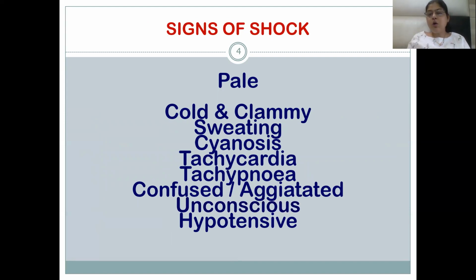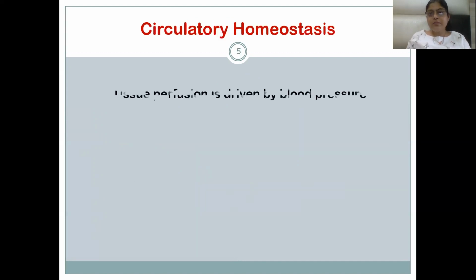So these are the various signs and symptoms of shock. How will a patient with shock present? They will have pale, cold, clammy skin, sweating, cyanosis, tachycardia, tachypnea, and be confused, agitated, unconscious, and hypotensive.